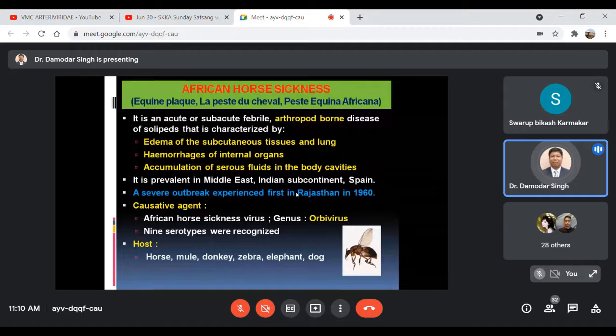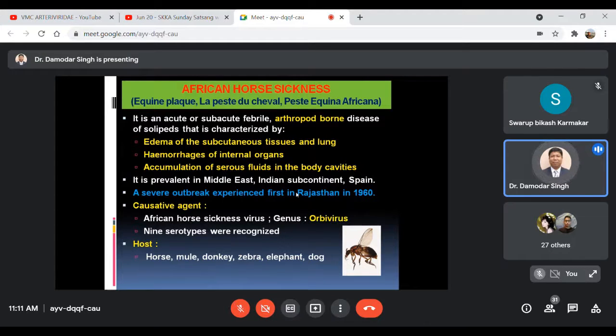The main characteristic feature of this disease is edematous swelling of the subcutaneous tissue as well as the lungs, hemorrhagic lesions of almost all the internal organs, and excessive accumulation of serous fluid in the body cavities. The disease is mainly prevalent in the Middle East, the Indian subcontinent, and Spain.